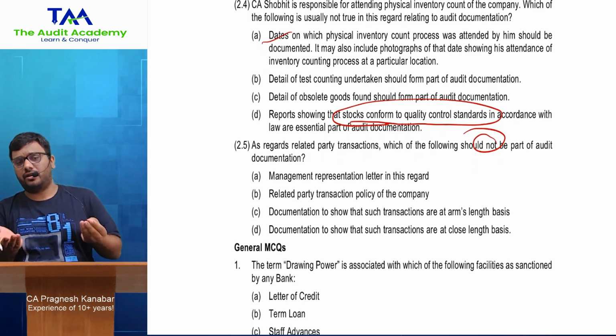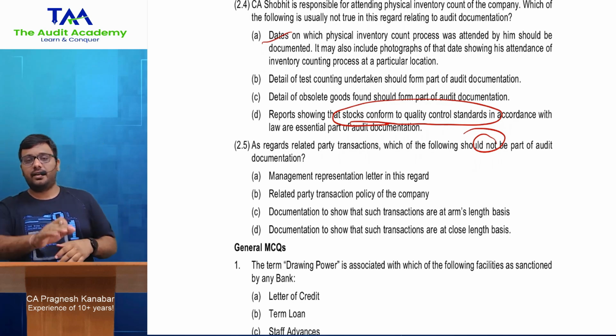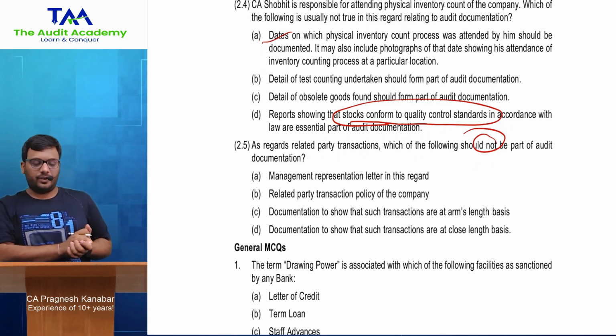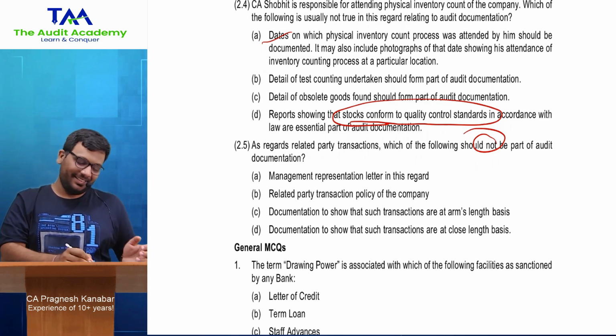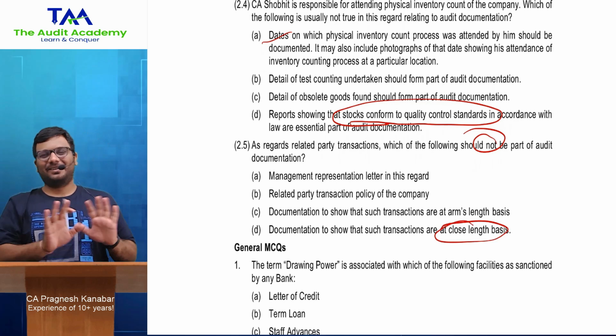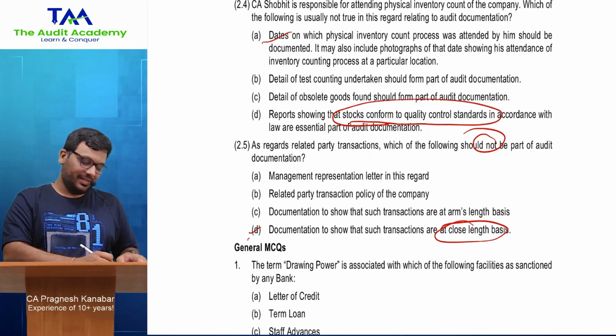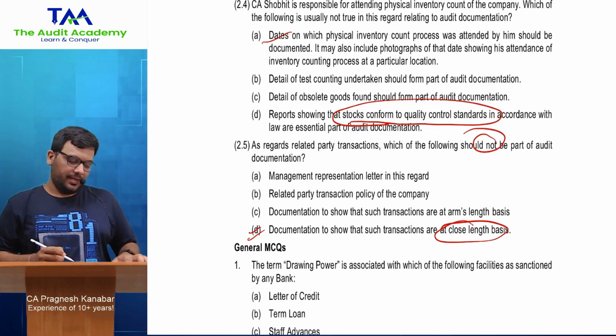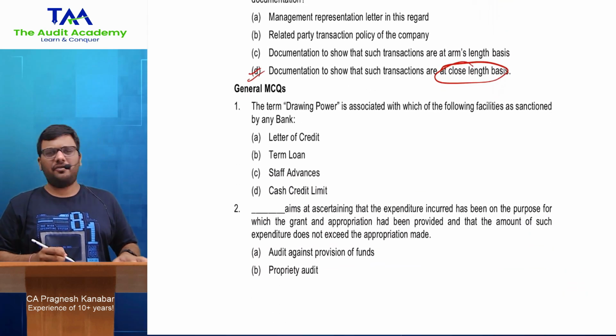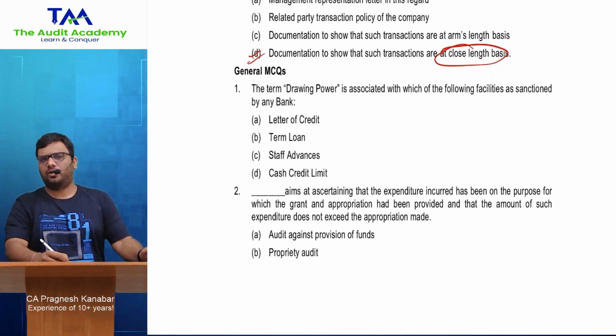Documentation to show that such transactions are at arm's length price. This is one of the most important verifications, whether related party transactions are at fair value or not. All right, nothing there. So this is not true. Okay. Next. Oh, one of the favorite discussions. I mean, in bank audit this is a big favorite.